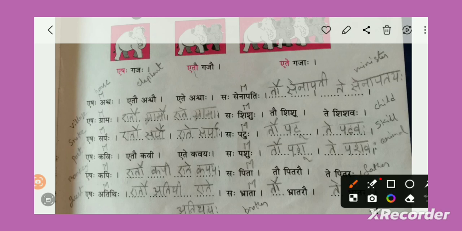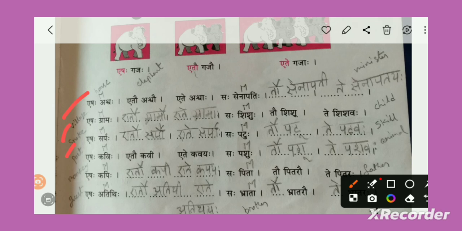See, I'll just give you the answers. Yeshaha gramaha, one village. Etau gramau, two villages. Ete gramaha, multiple villages. Next one. Yeshaha sarpaha, one snake. Etau sarpau, two snakes. Ete sarpaha, multiple snakes. Yeshaha kavihi, one poet.